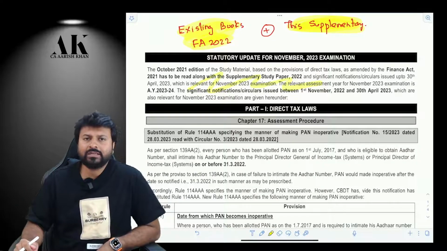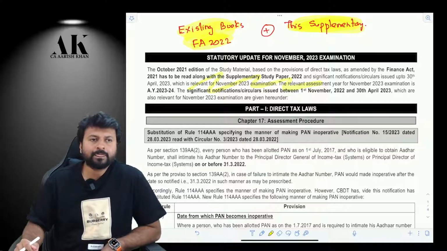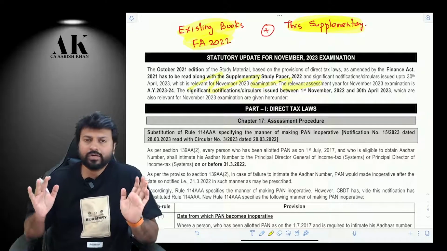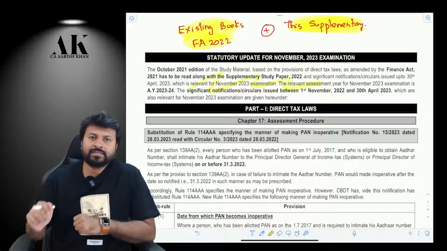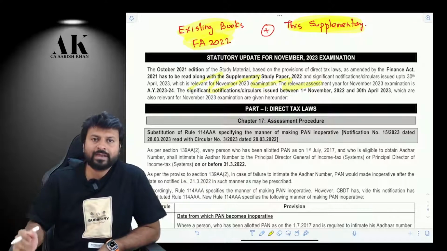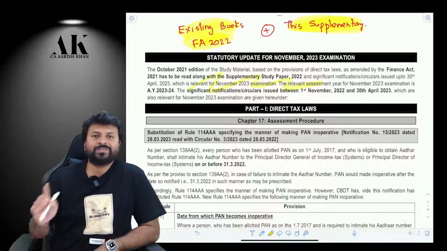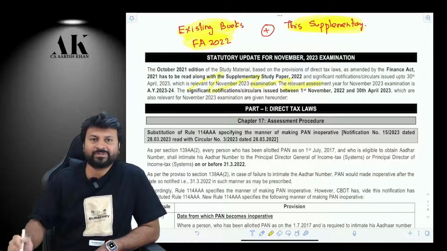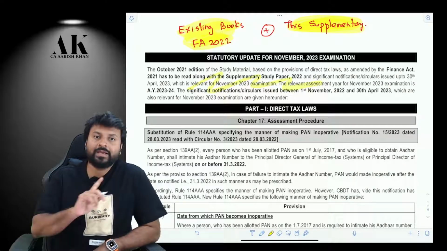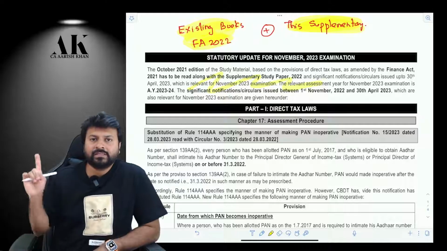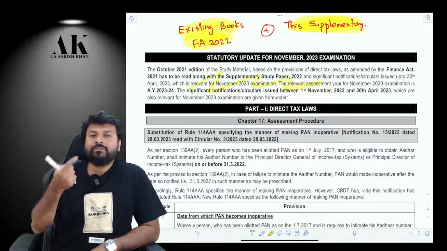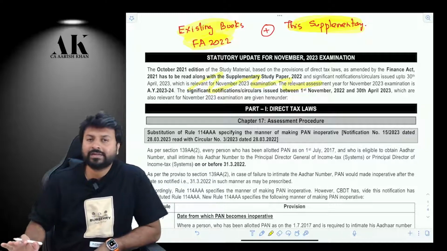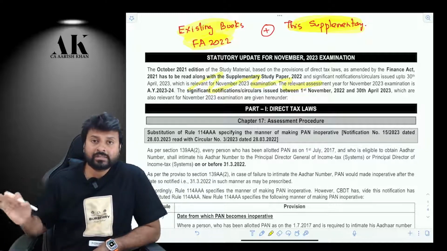Now, you all know that Finance Act 2022 is your relevant Finance Act for May 23 and November 23. Obviously, there is one more Finance Act which has come just a few months back, that is Finance Act 2023, but that is not applicable for November 23 exams. Be very careful about it. There should not be any confusion regarding that. Finance Act 2023 is applicable for May 24 and November 24 students. Always remember that.